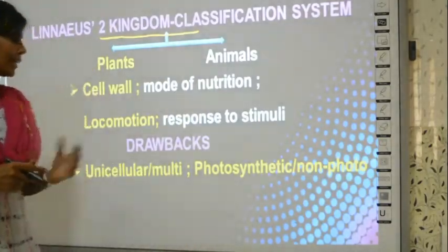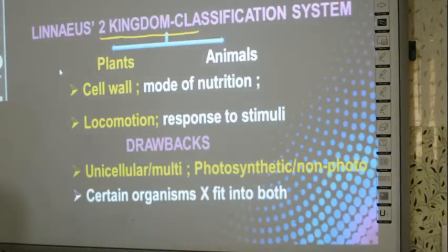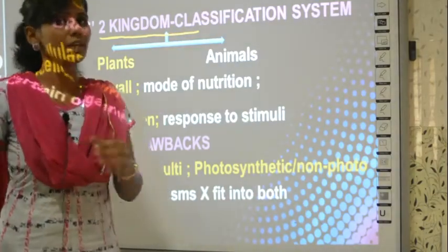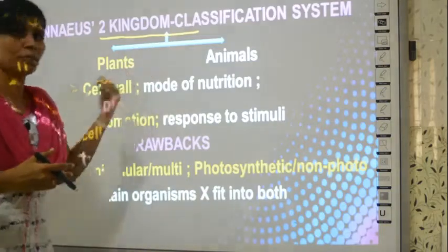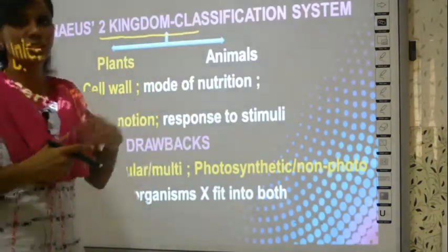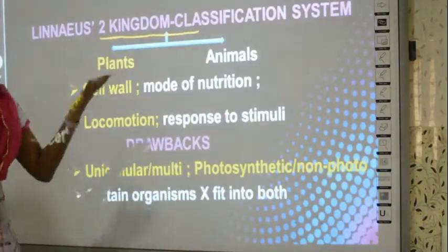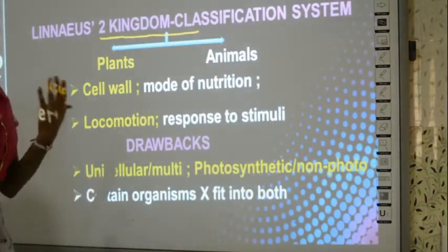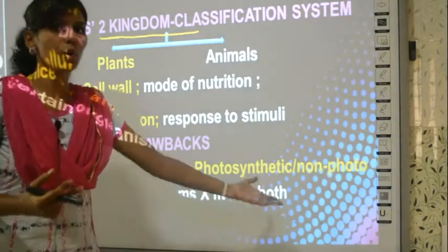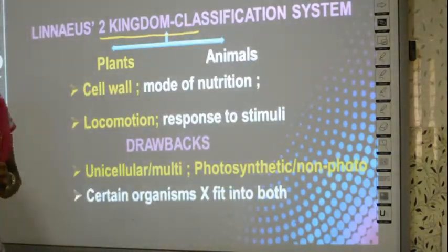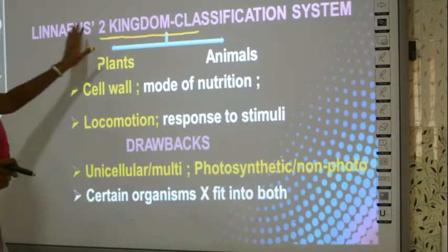That was also a failure in his classification system, and there were certain organisms left outside which did not match either into plants or into animals. Say for example viruses, okay, he did not put them into either plants or animals, so they did not fit into both of his groups. These were all the drawbacks of Linnaeus classification system.